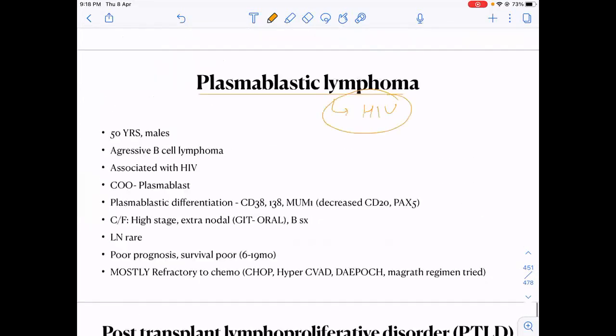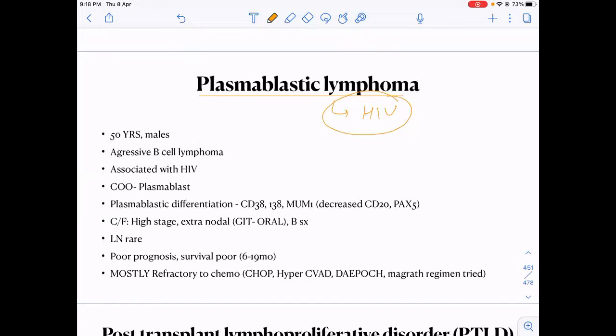Plasmablastic lymphoma. These plasmablasts are neither B cells nor plasma cells. Okay, they are somewhere in between. They are CD38 and CD138 positive, just like plasma cells, but the CD20 is slightly reduced. Plasma cells are CD20 negative, but here the CD20 expression is slightly reduced.